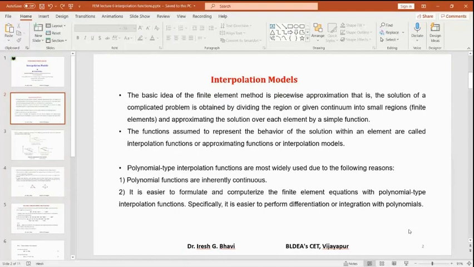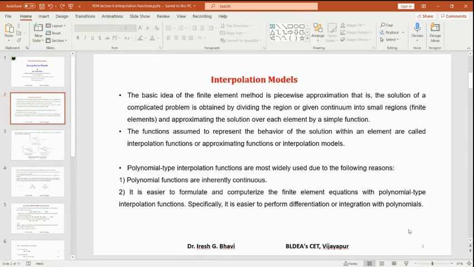So first we divide the body into finite number of elements. For each element, we will be calculating the unknowns separately, means we'll be writing down the equations for each unknown separately. Then we'll solve for each element. Then we'll combine the solution. That is the concept of finite element method.